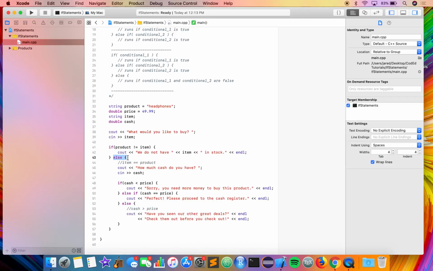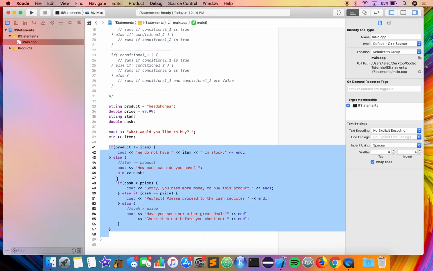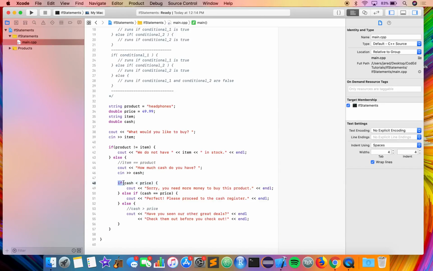Else, meaning their item is equal to the product, we ask them how much money they have, and then we have a nice nested if statement, which means this if statement is inside this bigger if statement. And basically we give them three options. The first is an if statement, the second is an else if statement, which provides a second conditional, and the third is an else statement.